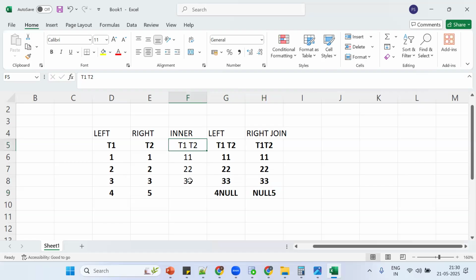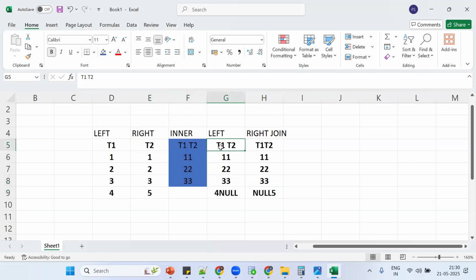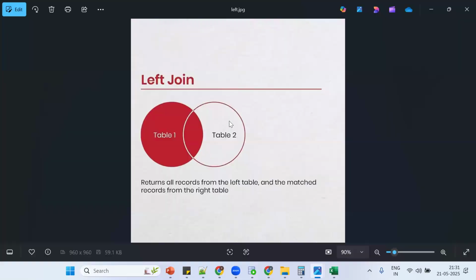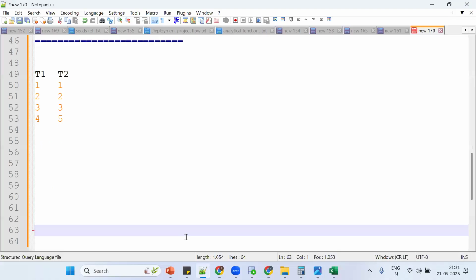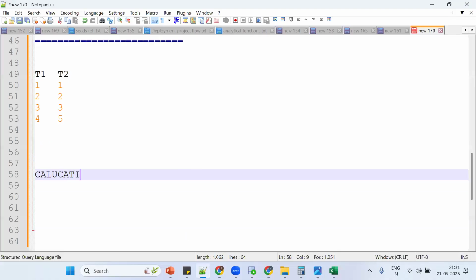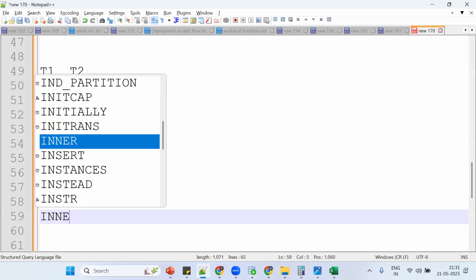Tell me, this is what join? This is inner join, the middle one. So see what we can understand. This is the definition. While doing calculation, you need to understand the logic. This is important. Inner join is nothing but what? Common records.